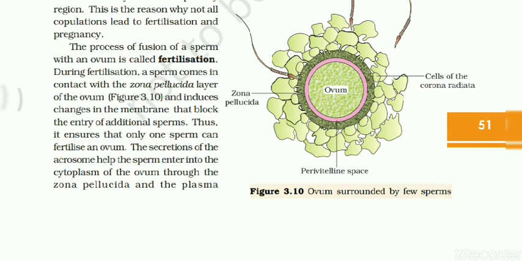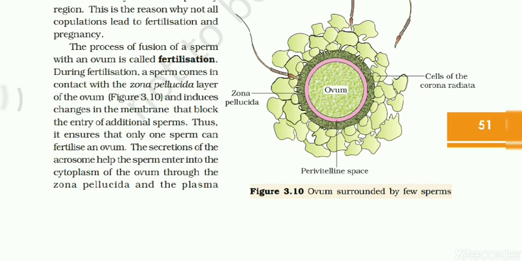We also discussed that as it is released from the mature follicle, it only has its corona radiata layer. Below that, the glycoprotein zona pellucida layer is there, then the perivitelline space, then the vitelline membrane, which is also linked with the egg membrane, then the ooplasm, then the cellular organelles and the centrally located egg nucleus. This is the structure which is released from the mature follicle.